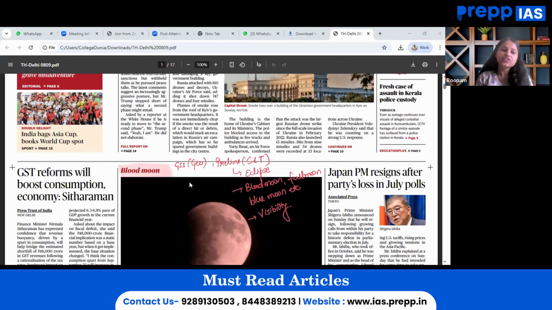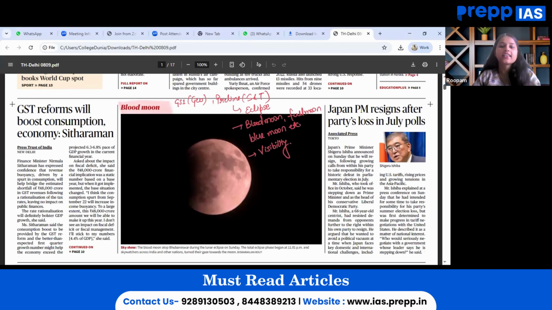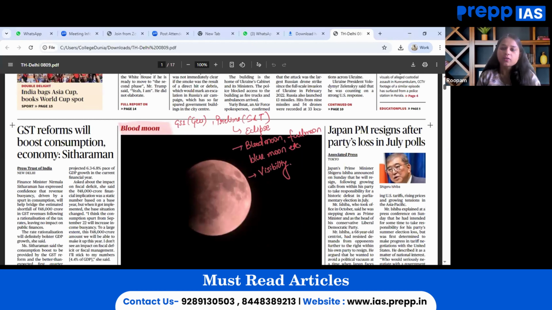Now, this is very much relevant for our GS paper 1 geography, wherein celestial phenomena like lunar eclipse and solar eclipse are discussed. The key theme that can be linked while reading about it is knowing the lunar eclipse and its types. For example, here it has been mentioned as blood moon, but there are also other phenomena such as blue moon and full moon. So all this conceptual clarity that we need, the differences between them, and also the significance of observation with regard to this particular phenomenon.